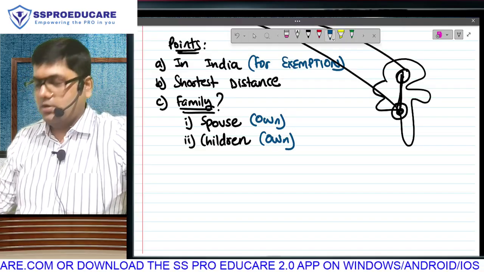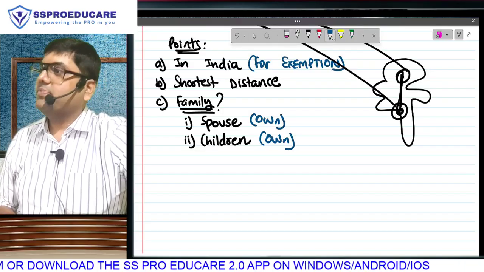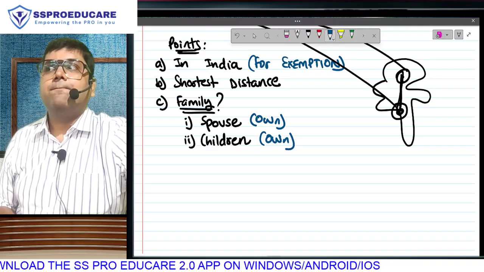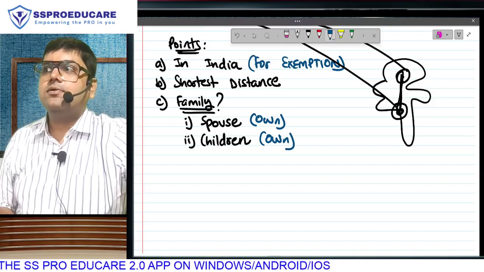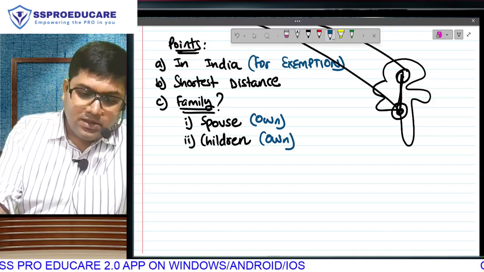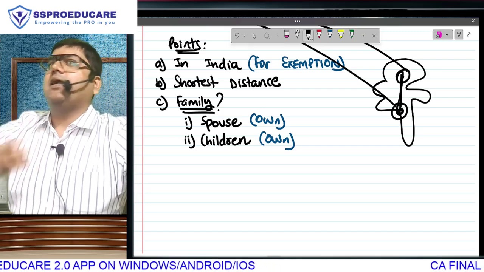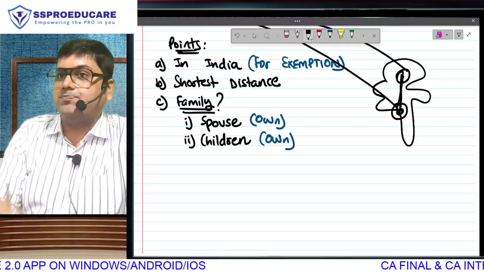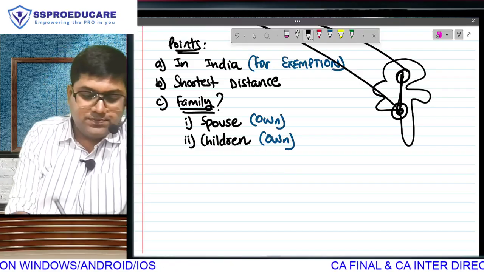Wife, own. Will that be considered? Wife is elder than him. Then also, wife is independent, earning more than him. Then also, it is a spouse, right? Non-resident? Still, bro, whatever. Dependent, independent, resident, non-resident, elder, younger, as long as it is your own spouse, it is going to be considered. Because there is a twist in the story. Wait.